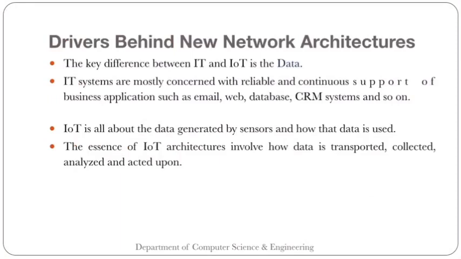The essence of IoT architecture involves how data is transported, collected, analyzed and acted upon. So these IoT architectures are involved in transporting the data, collecting the data, analyzing that data, and based on what we have analyzed, deciding what actions have to be taken.